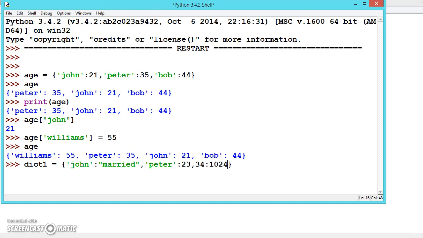We can mix all the data types, whether it is a key or values. You can use the strings or the integer values, or if you want, you can also use floats. Now dict1.